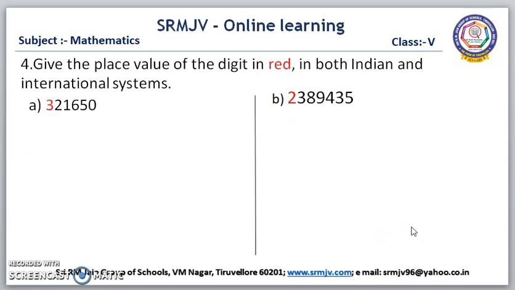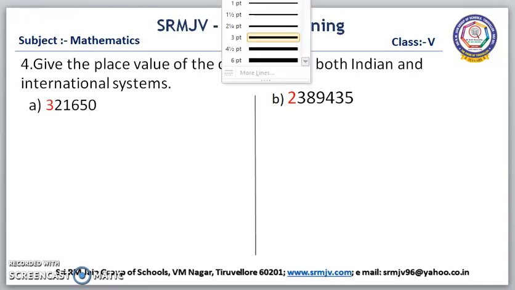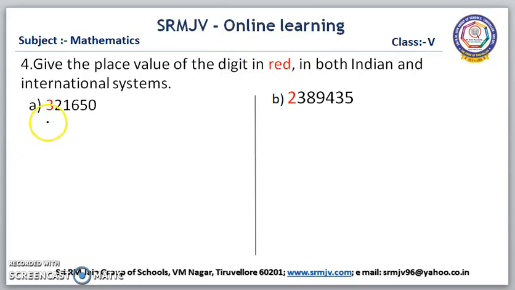The next question is, give the place value of the digit in red in both the Indian and international systems. We have to write the place value of the digit which is in red color. First, we are going to write the place value in the Indian system. The number is 321650.